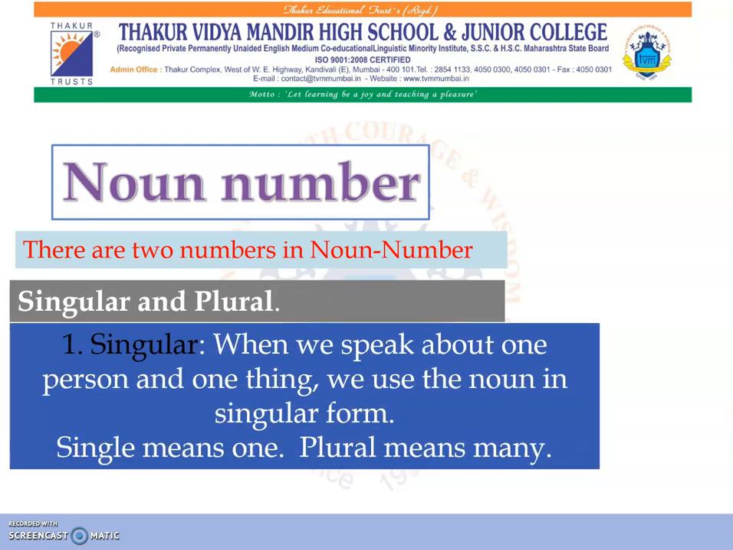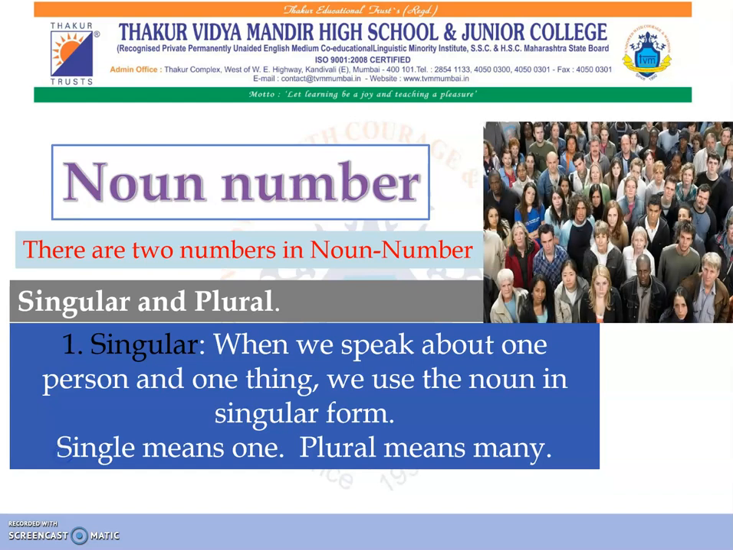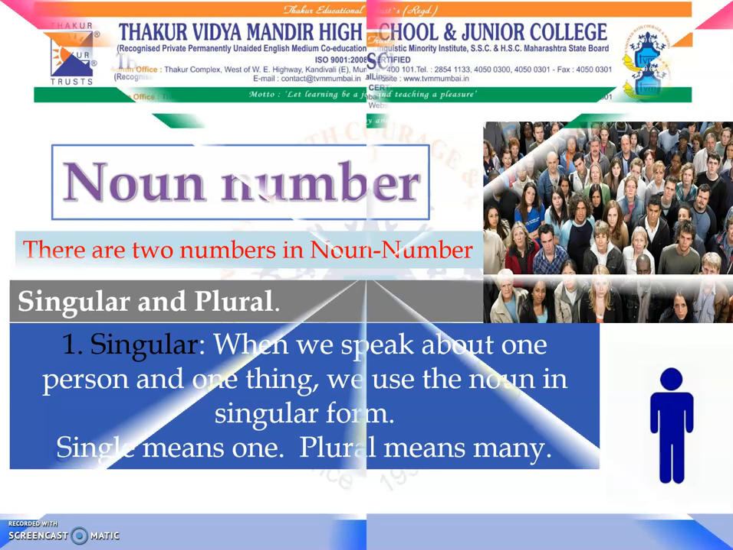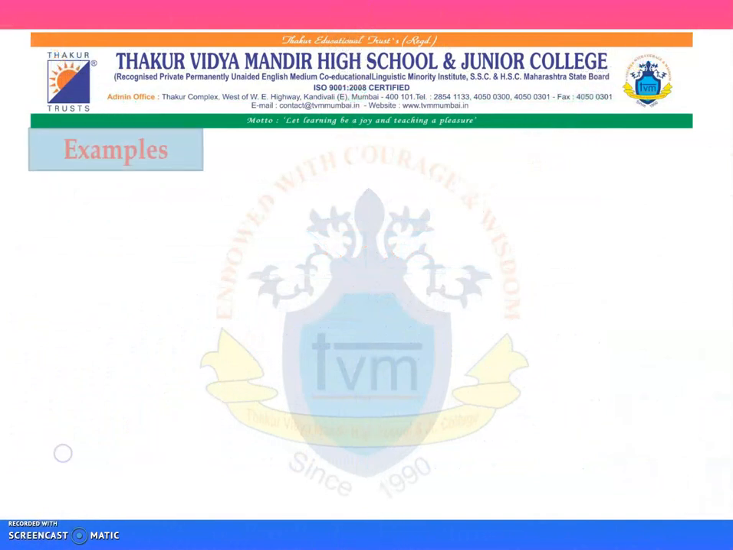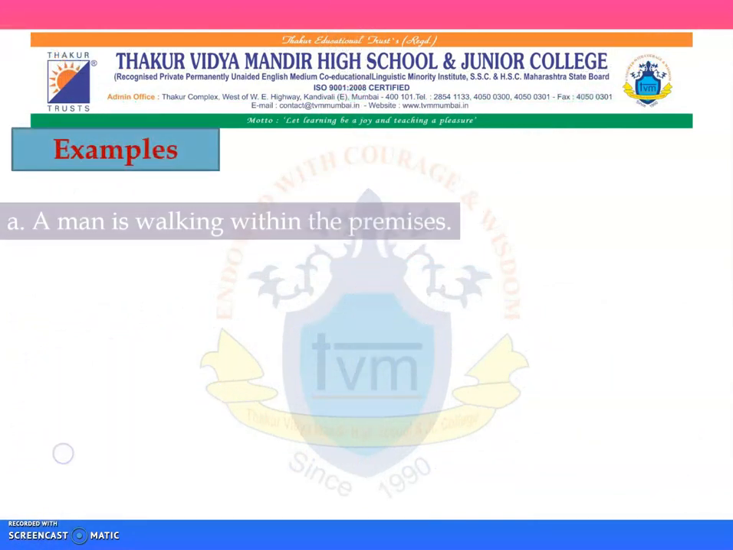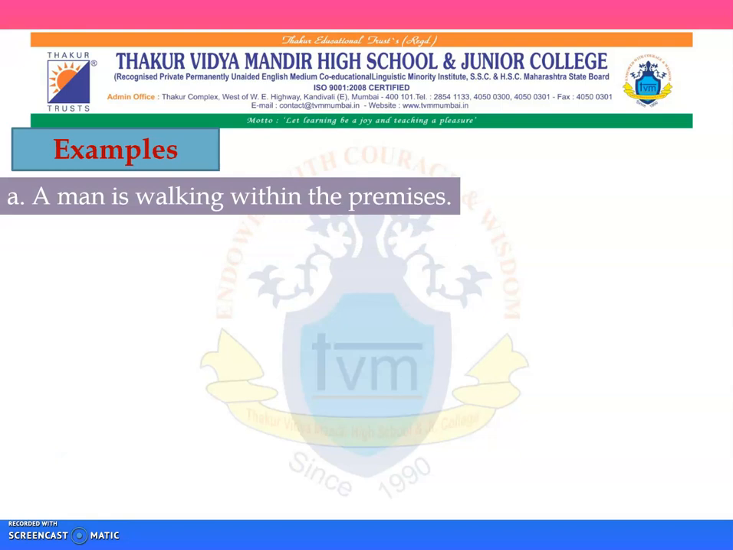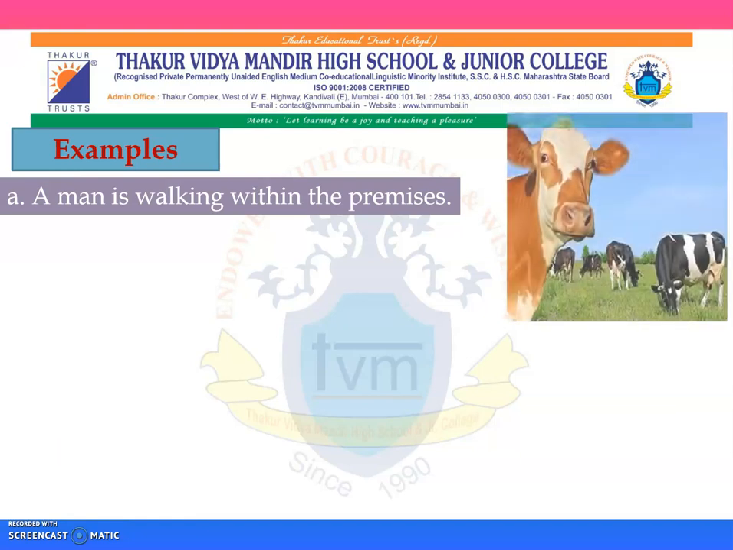Singular, when we speak about one person and one thing, we use the noun in singular form. Single means one. Plural means many. So you can see the picture on top is plural, the one below is singular. Let us take a few examples. A man is walking within the premises. Here, man would be one, therefore singular, and premises would be plural.